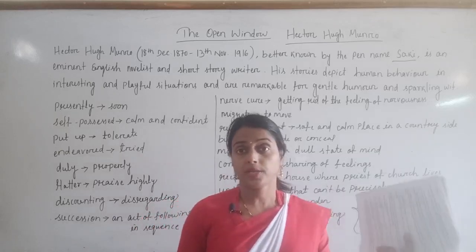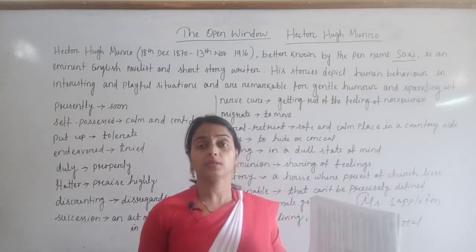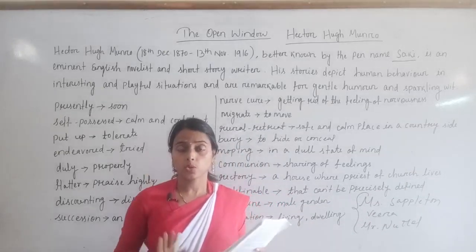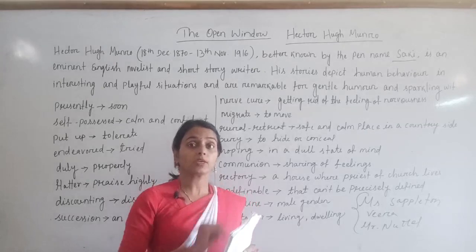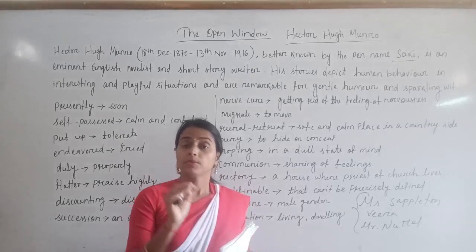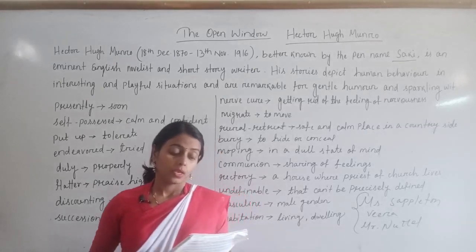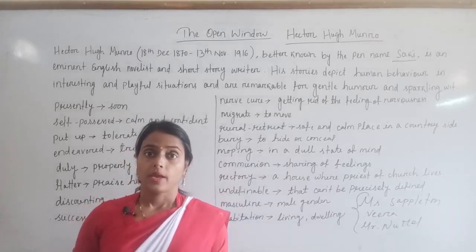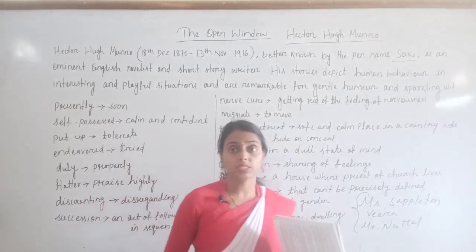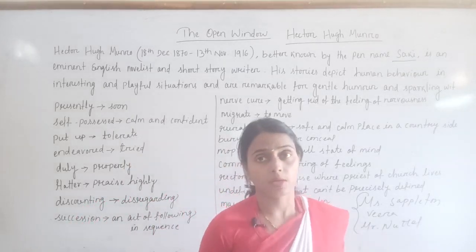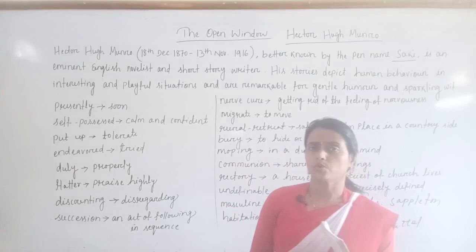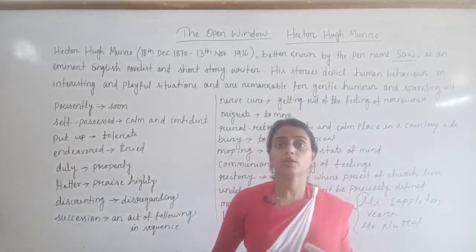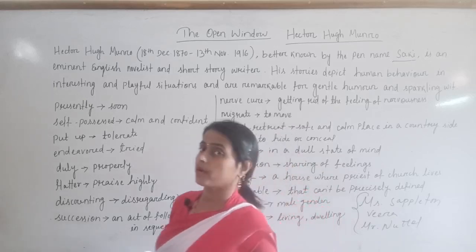Young lady of 15, and she was a young lady of 15 years old only. Who was 15 years old? Vera was 15 years old, and to whom was she speaking? She was speaking to Mr. Nortel. In the meantime, you must try and put up with me, and in the meantime you must talk to me. Who is speaking? Vera is speaking to Mr. Nortel that my aunt will come very soon. But in the meantime, you could talk to me. I am here to give you the company. This is being spoken by Vera.